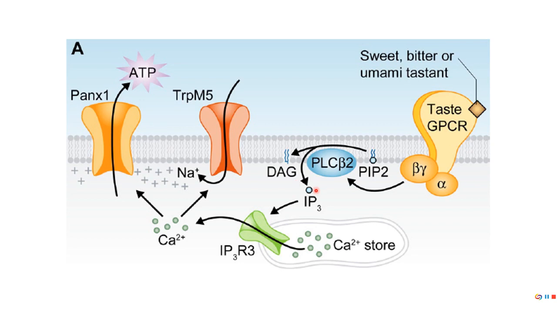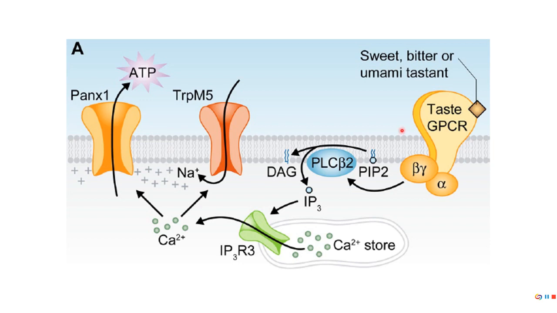What IP3 does is activate a channel on the endoplasmic reticulum, and it allows calcium to be released from inside the endoplasmic reticulum out into the cytoplasm, which causes depolarization. Just something to look forward to: that calcium and the endoplasmic reticulum will be really important when we talk about muscle cells. We're not talking about muscle cells right now, but keep that in the back of your mind.